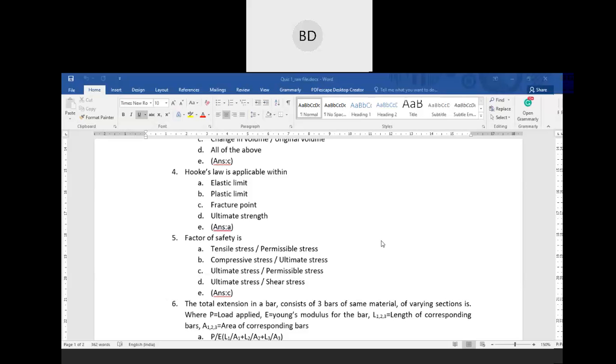If you are good friends going somewhere and you have only one bike, then 3 or 4 people will go on the same bike. Nobody wants to leave anyone: he's my brother, he is my friend. So they carry everyone on the same bike, but the bike is made for 2 persons. That is where the concept of factor of safety comes in.